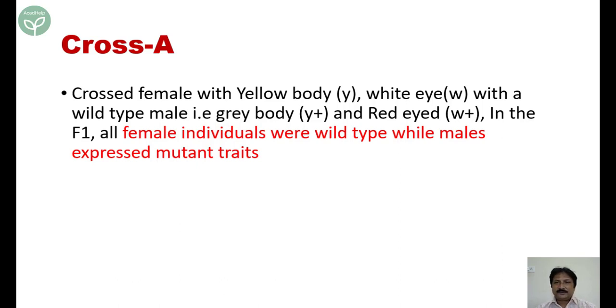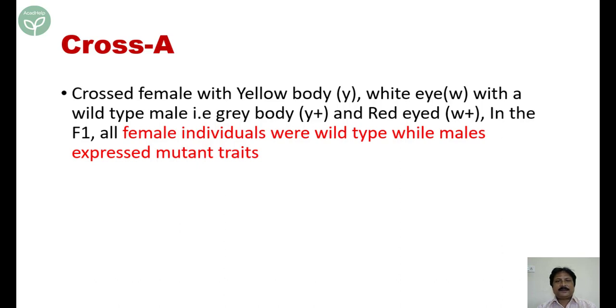In Mendelism, we did the different thing. For the dominant genes, we took the letters for the dominant genes. Here we do the reverse. We add a plus sign to identify the gene as a wild gene or a normal gene.